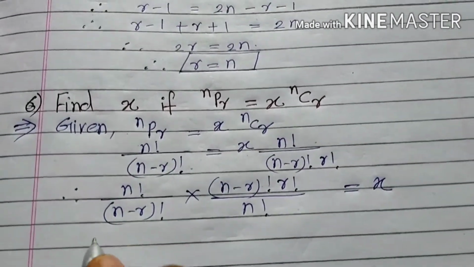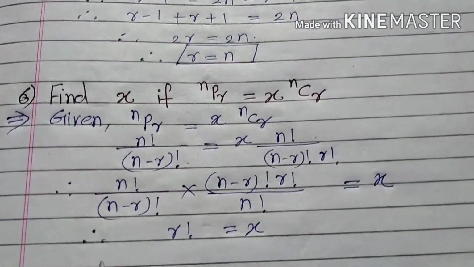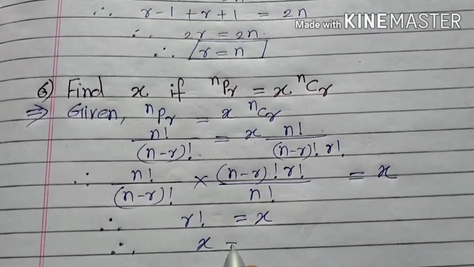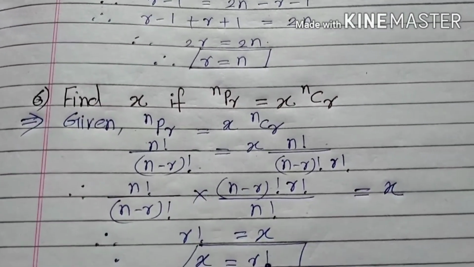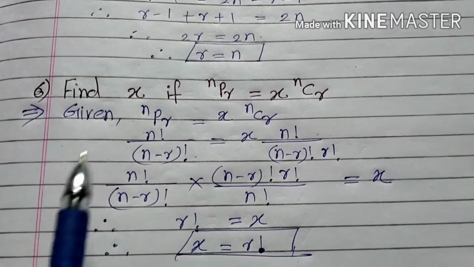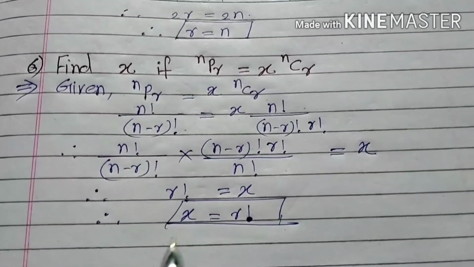All these terms get cancelled and only r factorial remains. So x is equal to r factorial. So by using the formula of permutation and combination, we find the value of x.